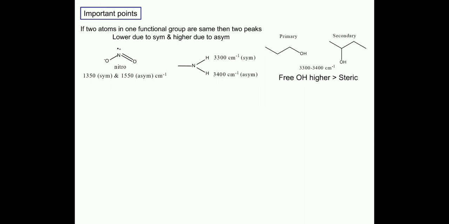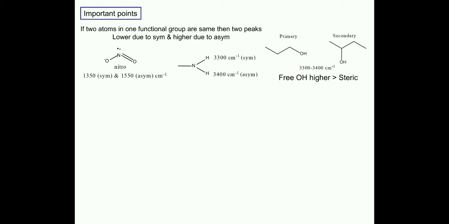Now if we have two kinds of alcohols like primary alcohol and secondary alcohol, and both alcohols show IR frequency in the range of 3300 to 3400 centimeter inverse. So how can we distinguish these two alcohols on the basis of IR frequency?